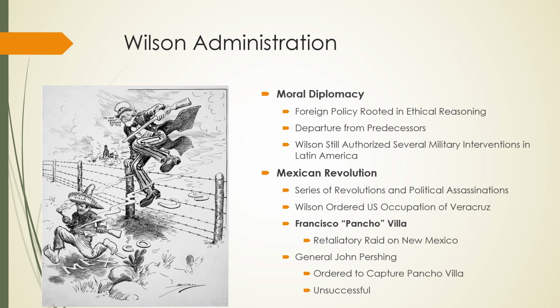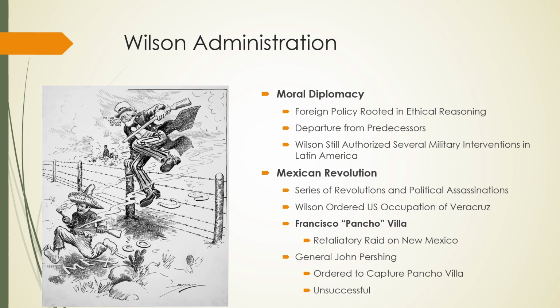So they go through several presidencies in a very short period of time. There was a president that Wilson endorsed, and there was a revolution against that. And so Wilson sent troops to Veracruz, which led to retaliatory raids in the United States.